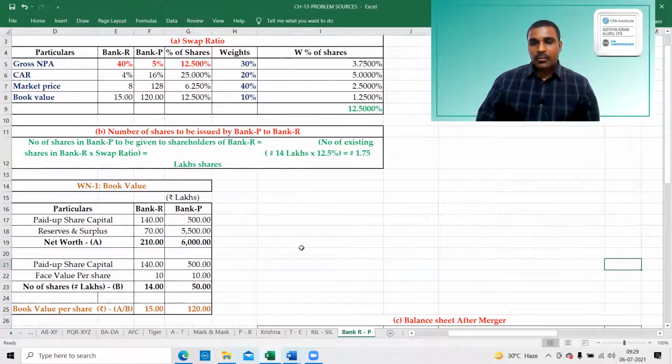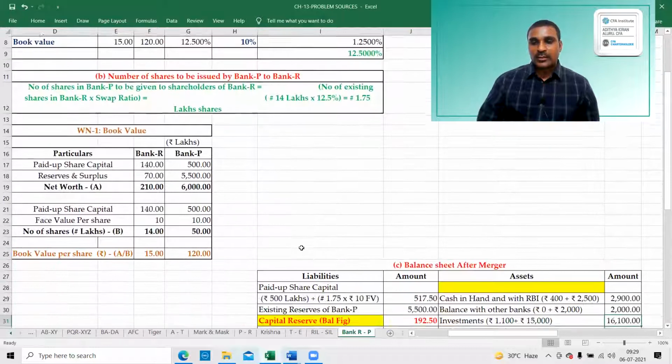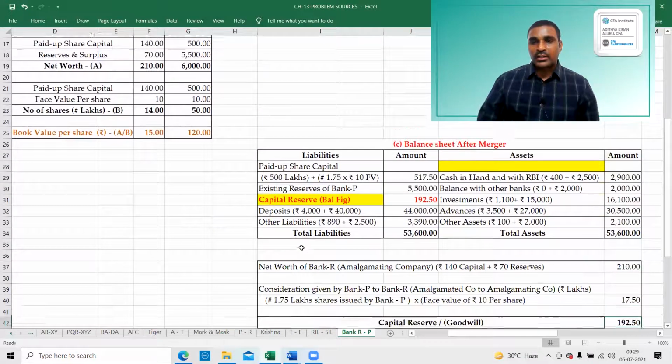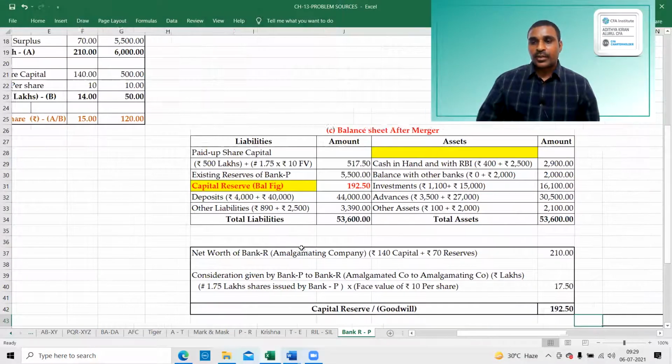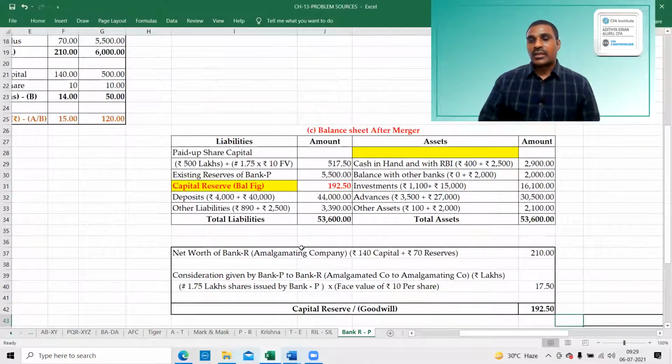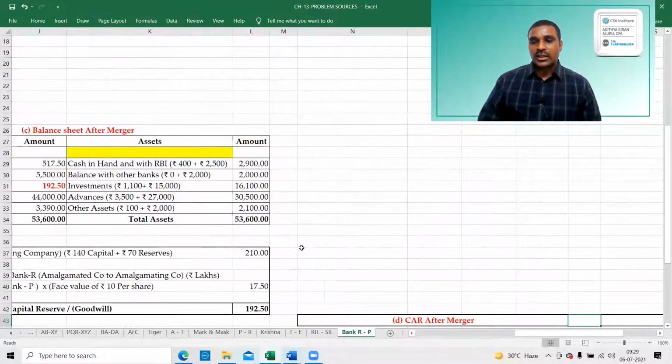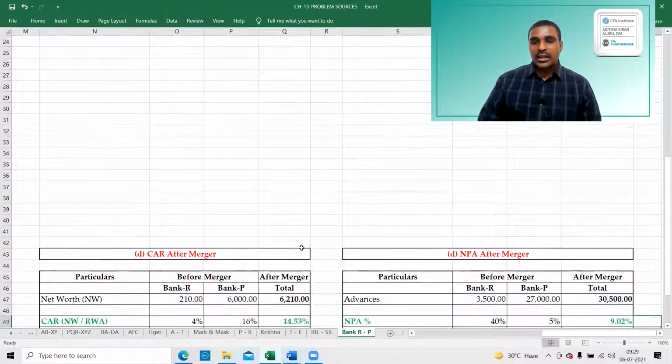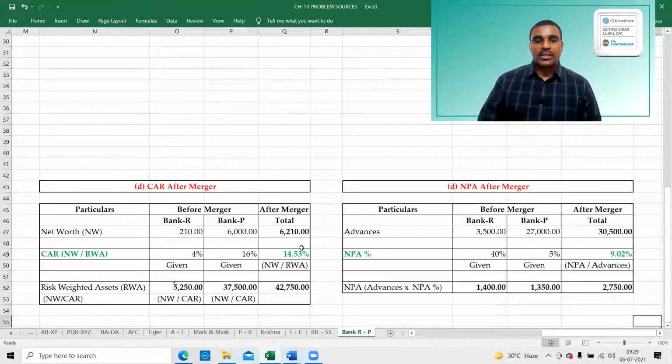Okay. Next, balance sheet after merger. This is the C answer, balance sheet after merger. Next you can copy this answer: D, CAR after merger, NPA after merger. Okay. That's it.